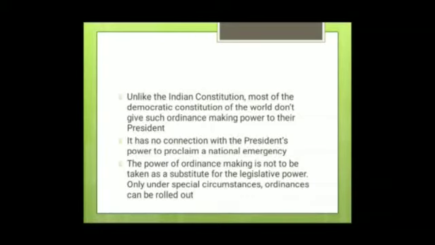So it has to be noted and clarified that this ordinance making power of the President has no connection with the national emergency which is given under Article 352. The President can issue an ordinance even when there is no war, external aggression or armed rebellion. That comes under emergency. We'll deal with it when we do the topic of national emergency. But till then, just remember that it does not have any connection with national emergency.